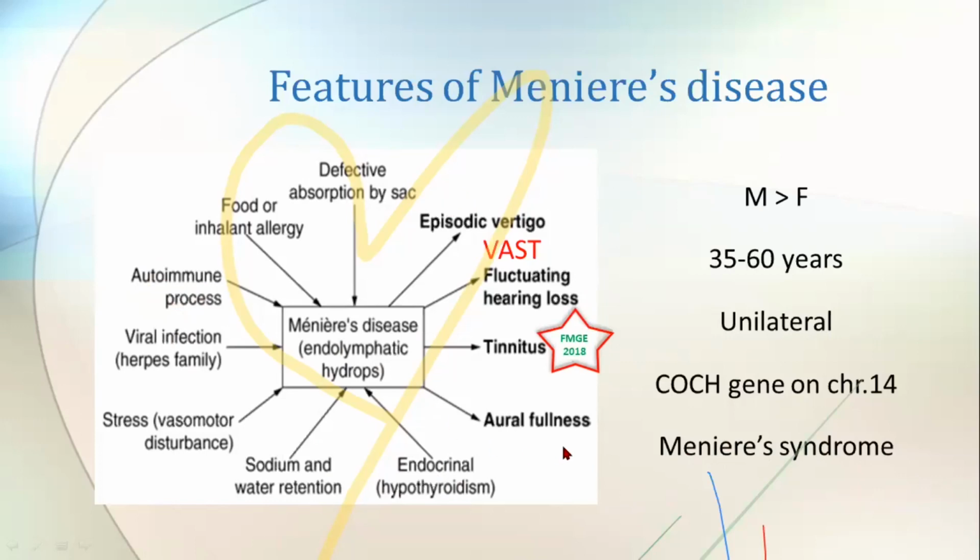And these symptoms are very important. Remember the sequence, and the mnemonic you can remember is the simple, commonly used English word VAST: vertigo, aural fullness, sensorineural hearing loss, and tinnitus.